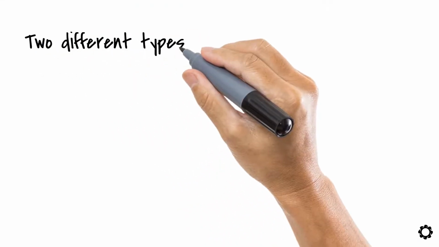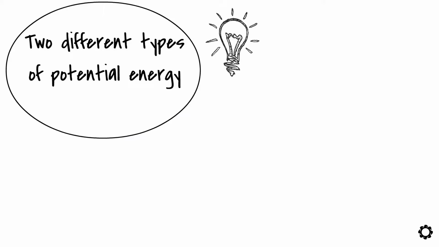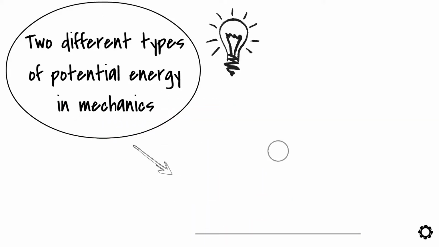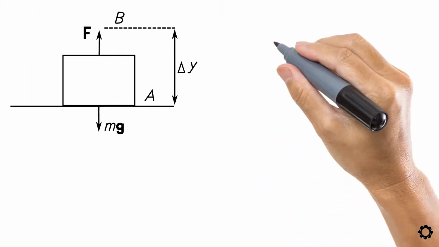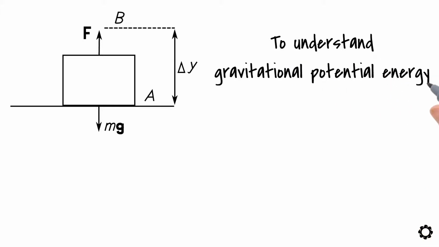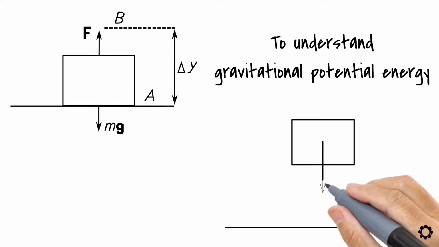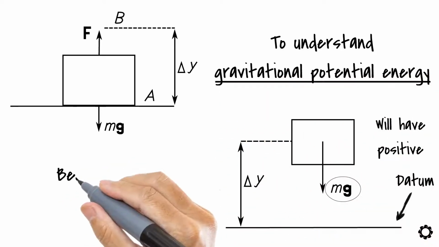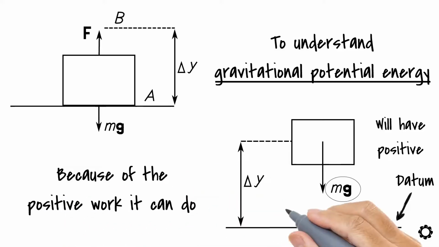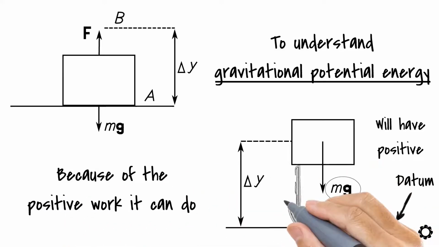There are two different types of potential energy that we are usually interested in in mechanics. These types of potential energy are gravitational and elastic potential energy. Let's use the same lifting box case that we used earlier to understand gravitational potential energy better. If we first move the box in the upward direction from its reference plane, which can also be called a datum line, then the weight of the box will have positive gravitational potential energy because of the positive work it can do when we let the box move freely back to its datum.